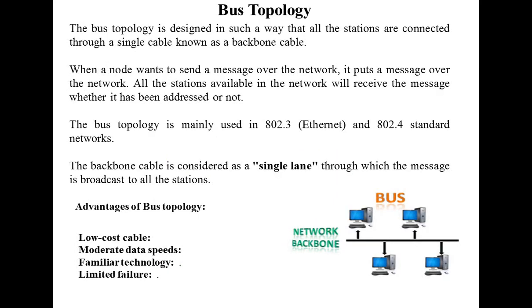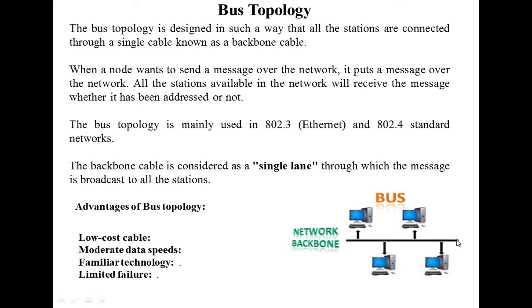First one is bus topology. As you can see in this diagram, in bus topology there are 4 computers connected by a single line. This is the characteristic of a bus topology. It means there is a single layer or single cable and computers are connected on both sides. Now discuss whatever we mentioned here.